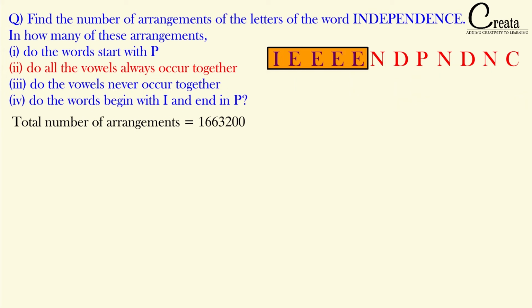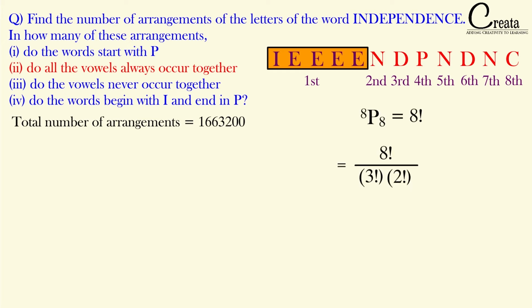So we have 7 other letters and 1 set, a total of 8 letters. We can form 8 factorial arrangements, and we have to divide by 3 factorial and 2 factorial because N is repeating 3 times and D is repeating 2 times. If we consider all the vowels as one unit, this many arrangements we can form.